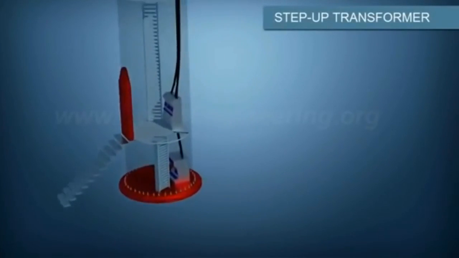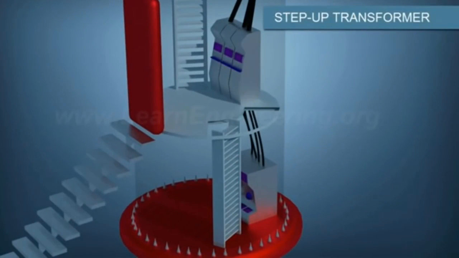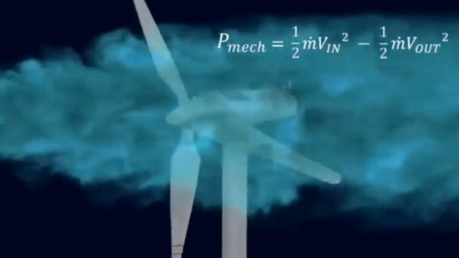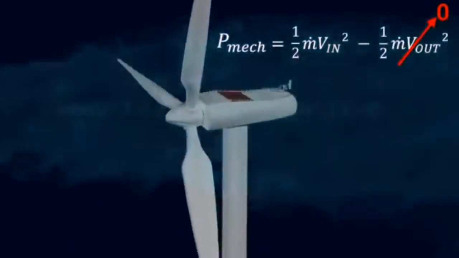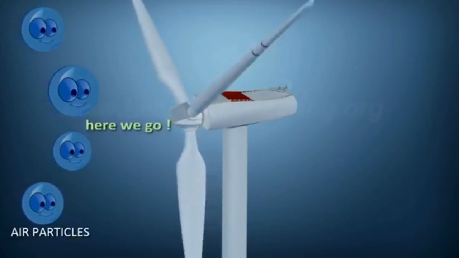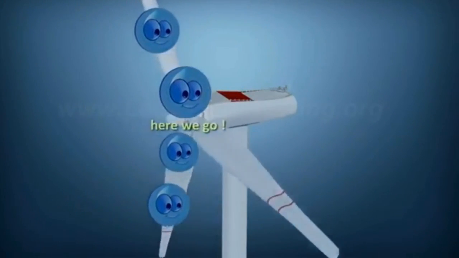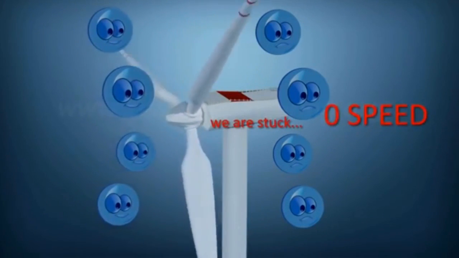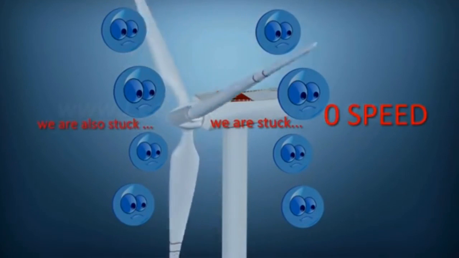Here only 3 steps are there in the change of energy level. Kinetic energy in wind changes into the kinetic energy in the turbine, which results in the production of electric energy. Wind turbines with capacity from less than 1 kilowatt to about 7 megawatt, that is 7000 kilowatt, are commercially available. Depending on the wind velocity available at the site of installation, a wind turbine with specific capacity is selected. The wind velocity at a specific location depends upon many geographical factors.